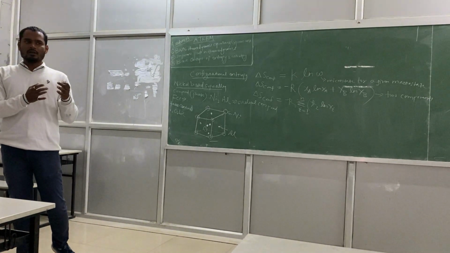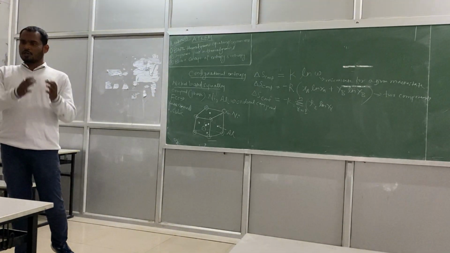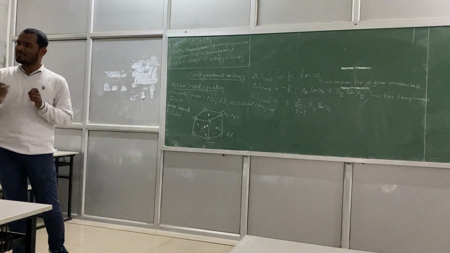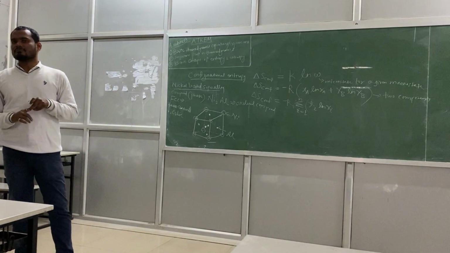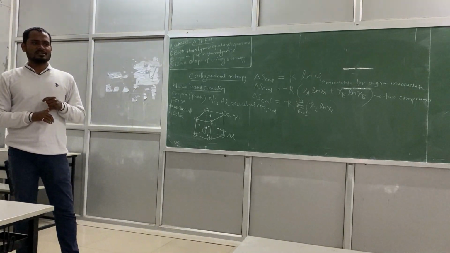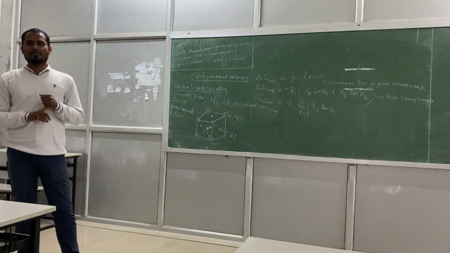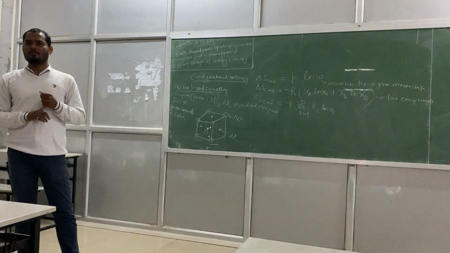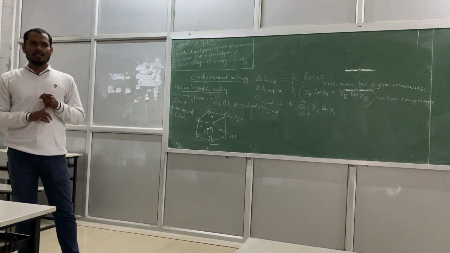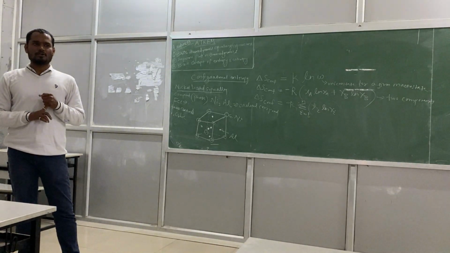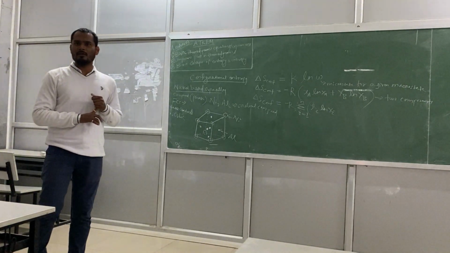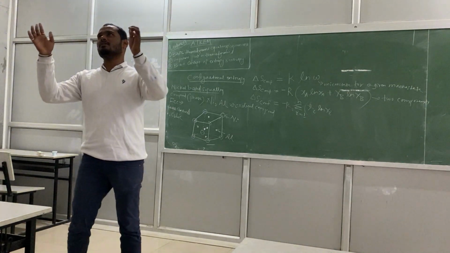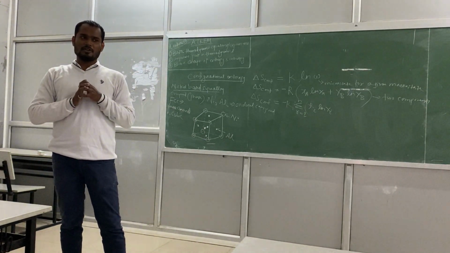So this ordering and disordering is a phase transformation. Order to disorder phase transformation. It depends upon the temperature. If you raise the temperature, maybe again it becomes disordered. Beta brass is the best example. Beta brass is 50% copper, 50% zinc. Brass is an alloy of what? Copper and zinc, right? So 50 atomic percent copper, 50 atomic percent zinc will be there, and the lattice will be BCC, body centered cubic.